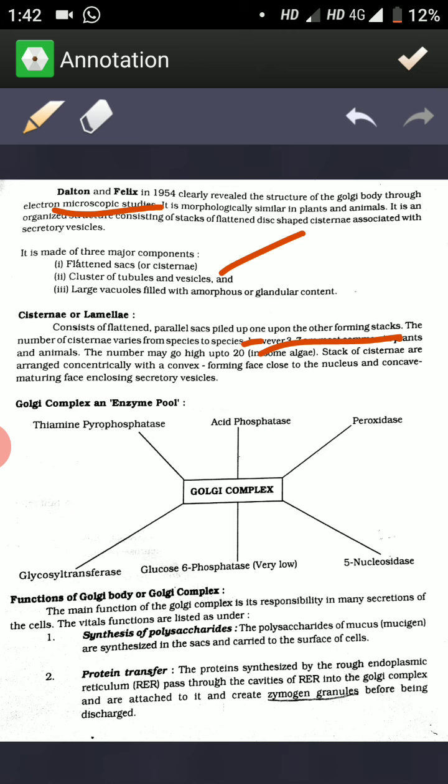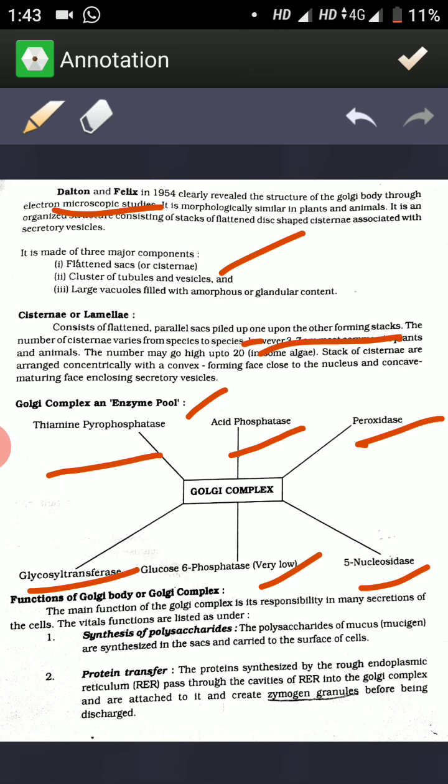The Golgi complex has several types of enzymes. As far as enzymes are concerned, the Golgi complex contains thiamine pyrophosphatase, acid phosphatase, peroxidase, glycosyl transferase, glucose 6 phosphatase in very low quantity, and 5 nucleosidase.